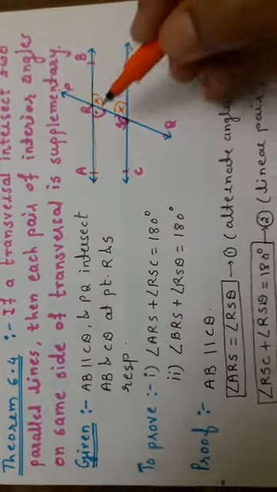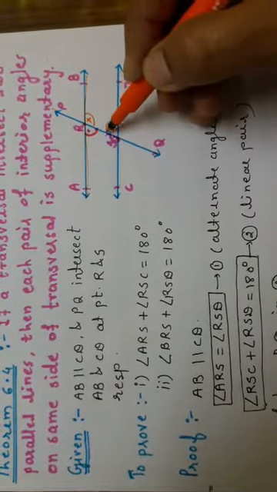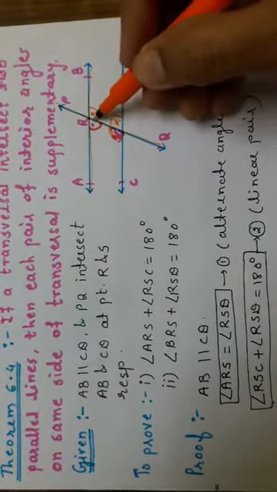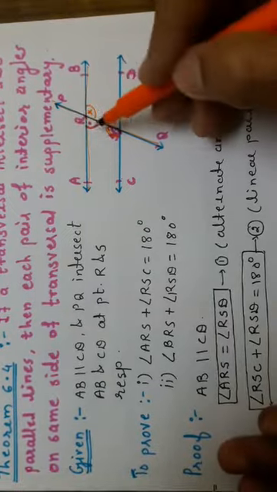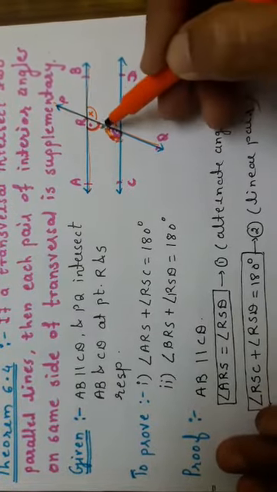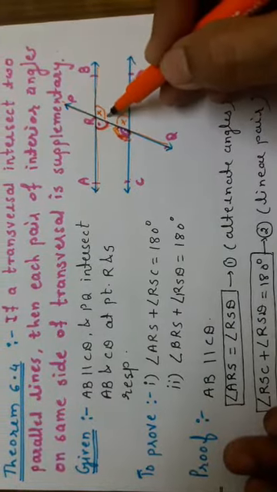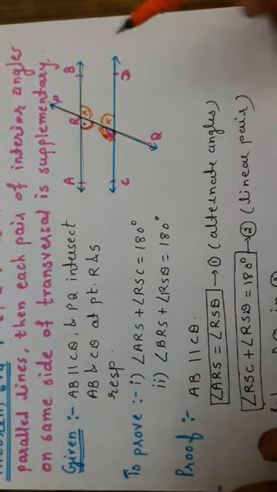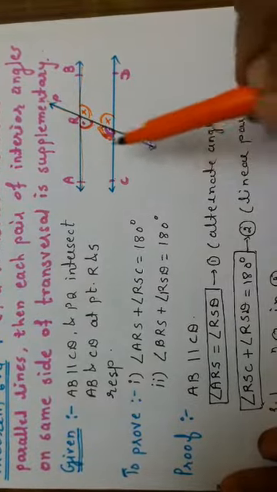What we have to prove? We have to prove that the interior angles on the same side of the transversal, this is a transversal, on the left hand side these two angles sum is 180 degrees and on the right hand side the sum is also 180 degrees, that we have to prove.